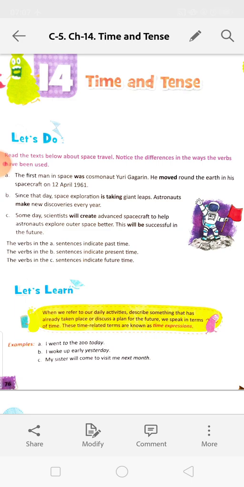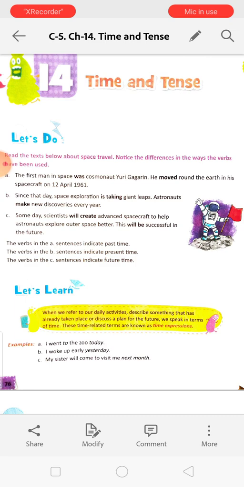When we refer to our daily activities, describe something that has already taken place or discuss a plan for the future, we speak in terms of time. These time related terms are known as time expressions. So, we are expressing our daily activity.